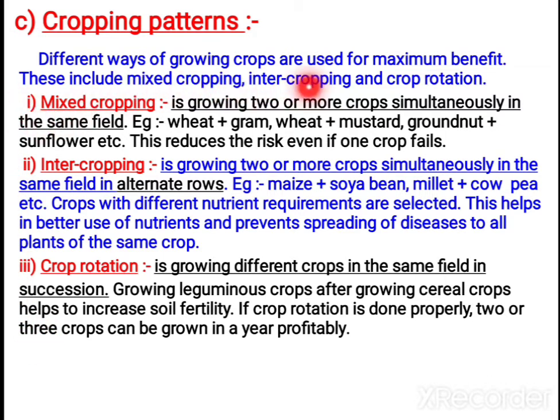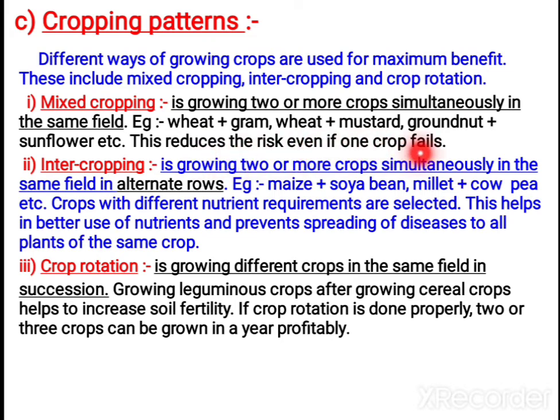Now let us study the cropping patterns in detail. These are different ways of growing crops for maximum benefit: mixed cropping, intercropping or crop rotation. In mixed cropping, two or more crops are grown simultaneously in the same field. At a time we are not growing only one crop, we are growing two or more. You can choose any combination, like wheat and mustard, or groundnut and sunflower, and grow them in the field.